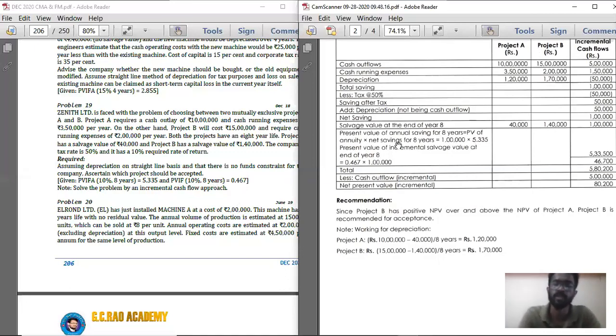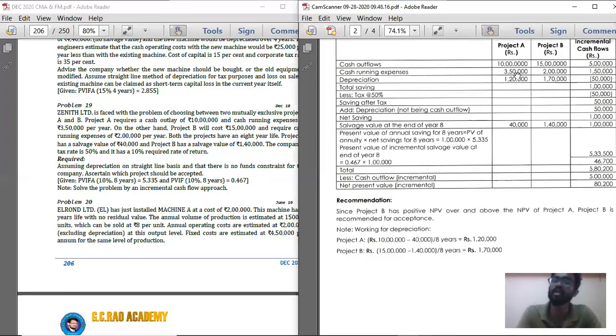Then put a four-column table: particulars, project A, project B, and incremental. Calculate the different cash outflows, then total them. There are two cash outflows, the initial cash outflow and the cash running expenses. So total and multiply those with the present value factors.